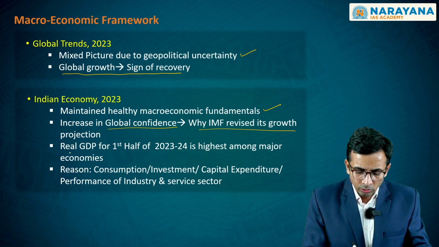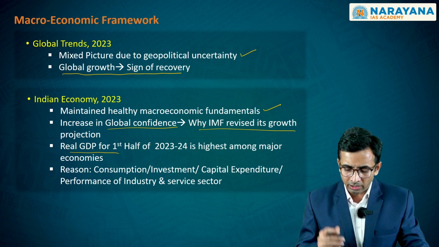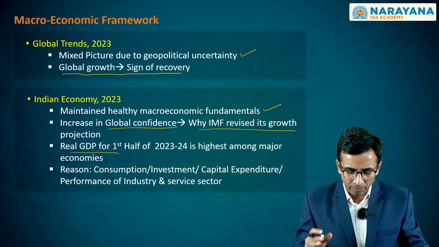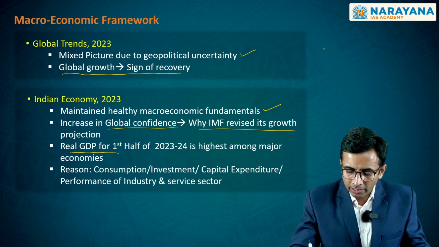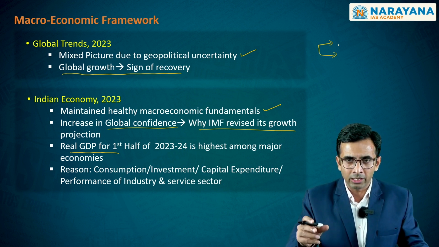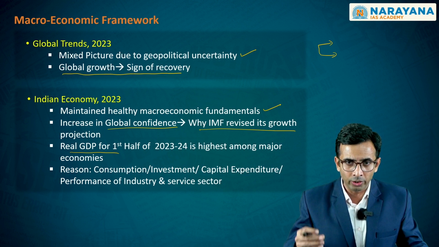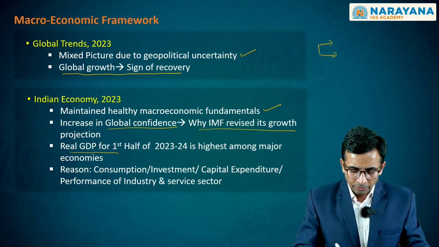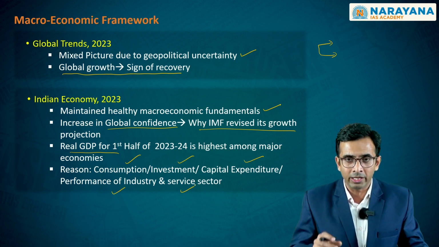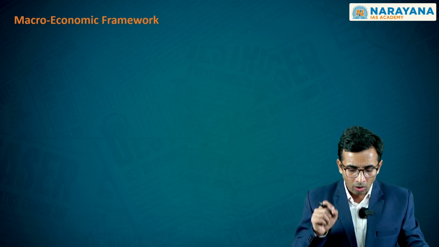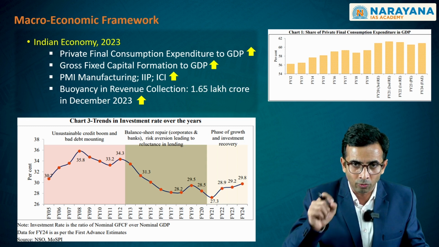And three, we also see that the real GDP in the first half of the previous financial year registered the highest growth rate amongst many major economies. And lastly, the reason why all these are happening, as I was already stating, is that the components of national income, whether you are using the production method or the expenditure method, were all showing robust growth, be it consumption, investment, capital expenditure, or the performance of various sectors, excluding agriculture.